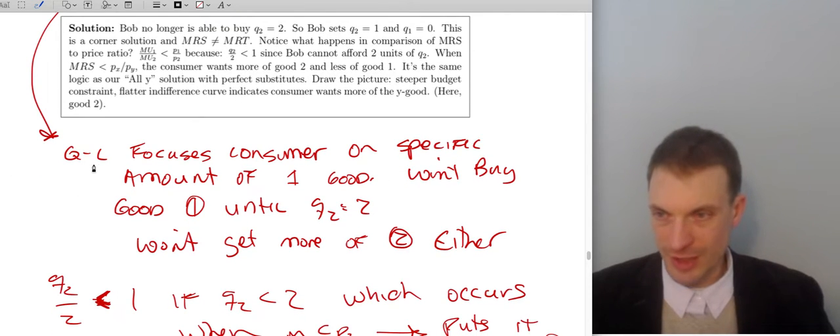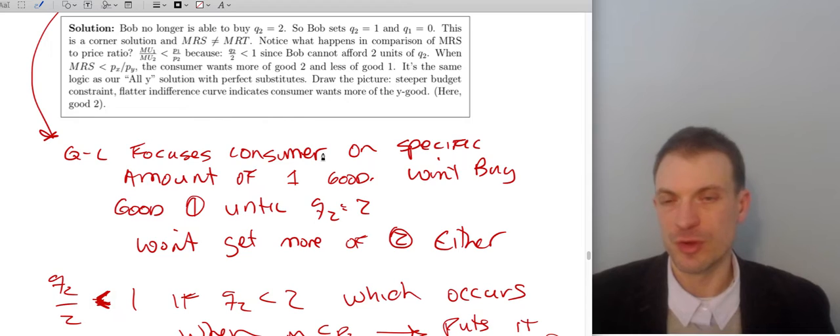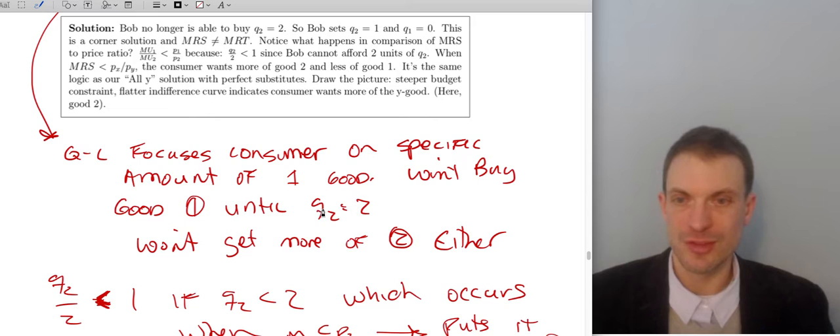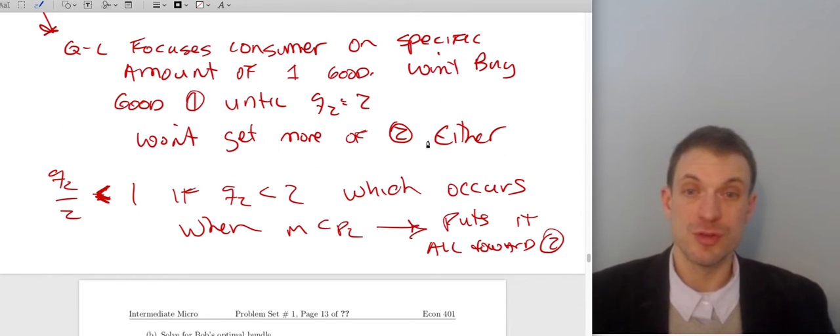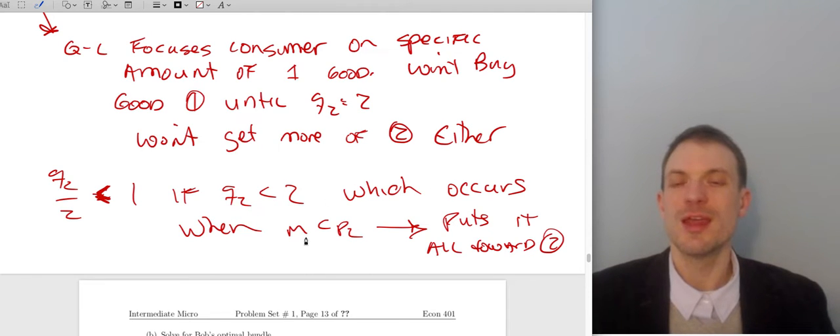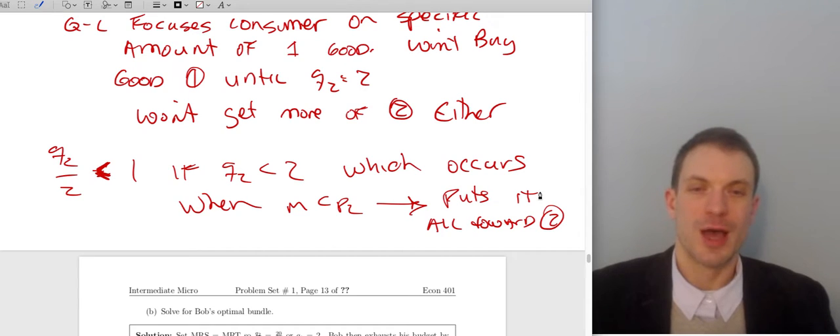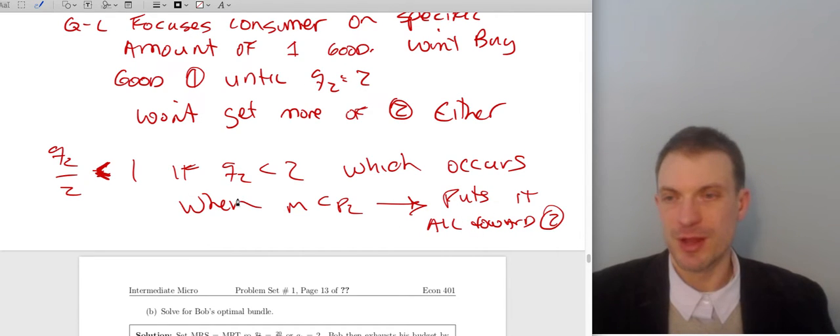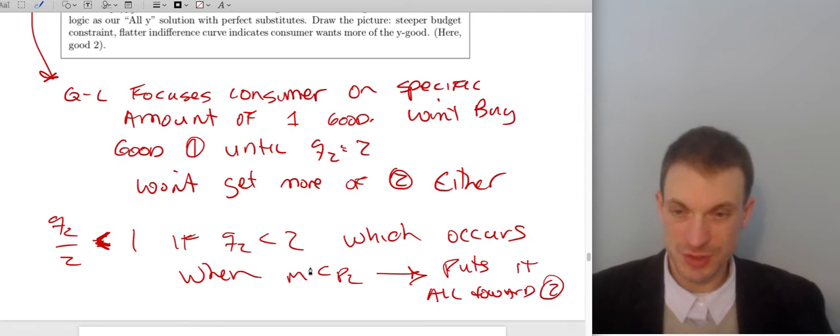So what's happening? With quasi-linear, the consumer focuses on a specific amount of one good. They won't buy, in this case, good 1 until good 2 hits a level of 2. They won't get any more of good 2 either beyond this. So if Q2 over 2 is less than 1, this is Q2 over 2, and this is the price ratio, which is 1. If Q2 is less than 2, which occurs when income is less than P2, Bob's going to put it all towards good 2. So when the income is less than the price, Bob's just going to put everything towards good 2.